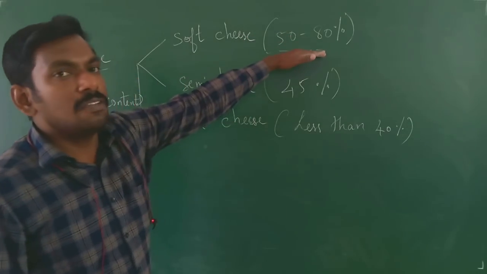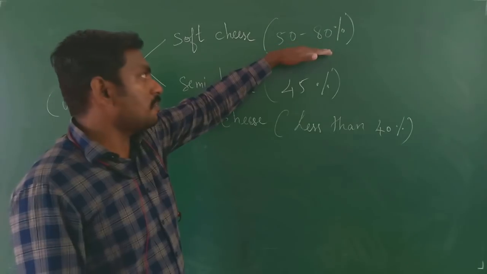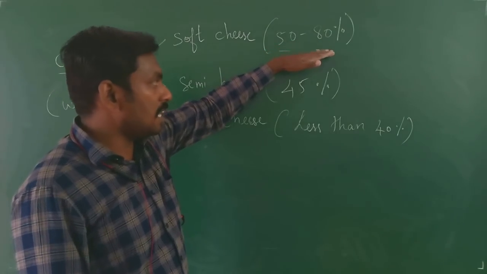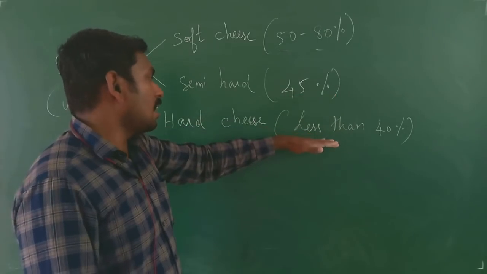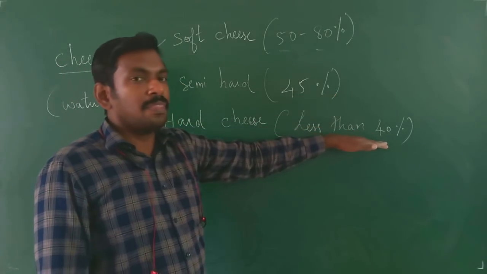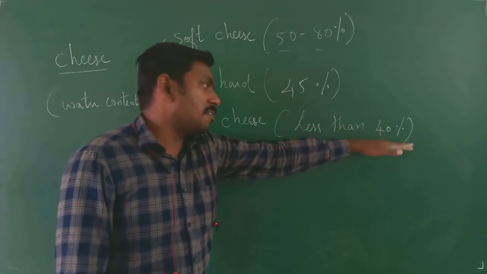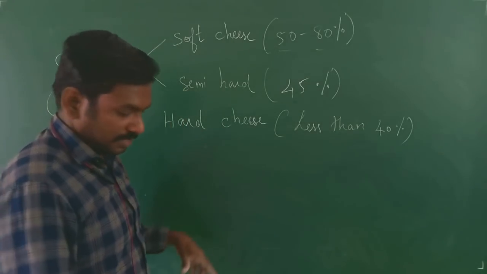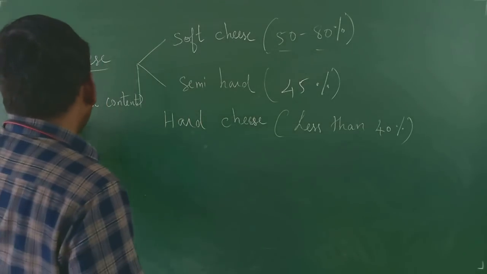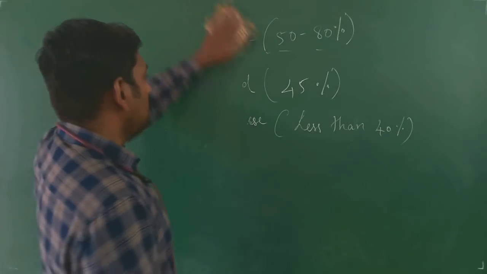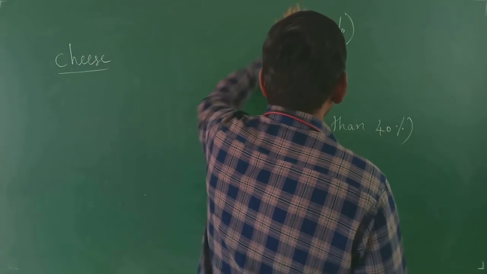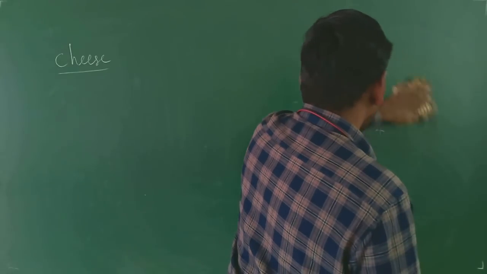Soft cheese is the one where you will be getting the water content of about 50 to 80%. In semi-hard cheese, you will be having 45% water content, and in the hard cheese, you will be having less than 40% of water, right? So now we are going to see about the types of cheese, right? I have already told about the ripening process of cheese, right?